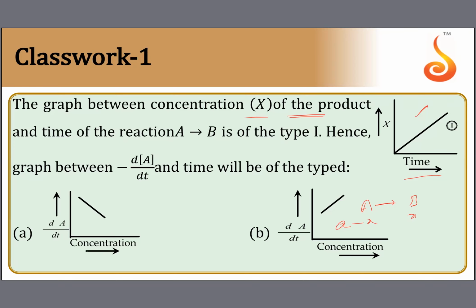We are plotting a graph between the amount of x produced at time t, and we are supposed to get a straight line graph.